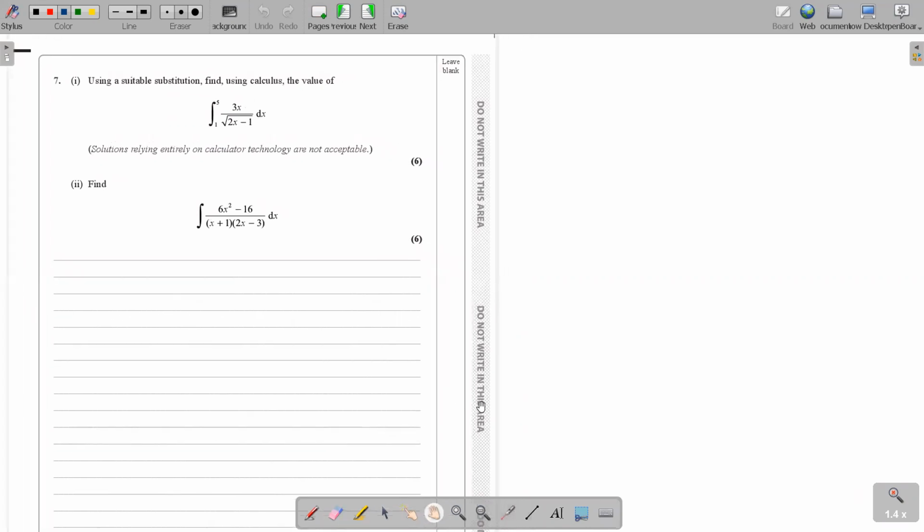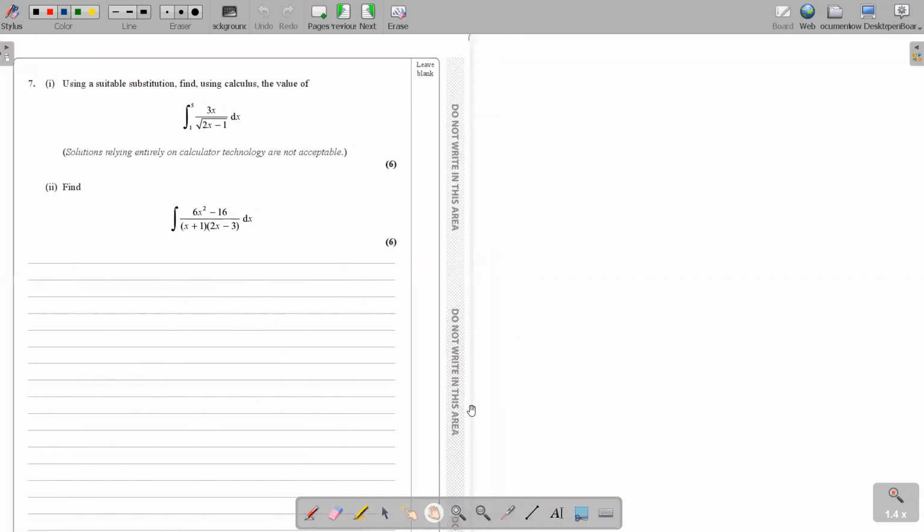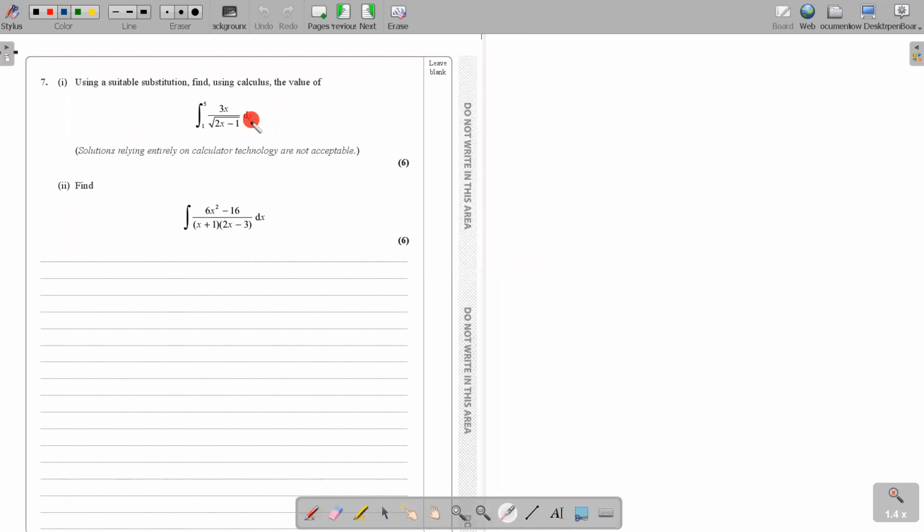So what is the substitution that you think is suitable? You can see here you have 3x over root of 2x minus 1. What makes this complicated? Because we have to think of a substitution, you can use whatever you want, whatever can help to make your sum easier. That's what you should use for your substitution. What makes this sum complicated? The root 2x minus 1 is what makes it complicated, right?